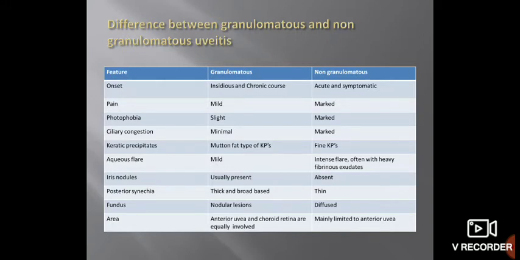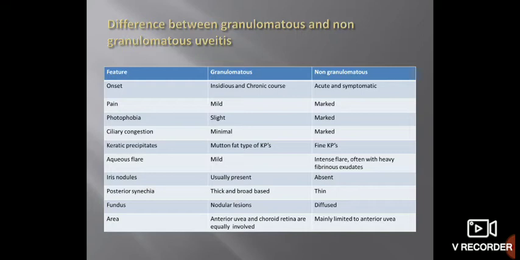Depending upon the number of inflammatory cells or proteins, aqueous flare is divided into different grades. In granulomatous uveitis the flare is mild, with few cells in the anterior chamber, while in non-granulomatous uveitis there is intense flare. Inflammatory cells are more, protein particles in the aqueous are more, and often there is heavy fibrinous exudate.